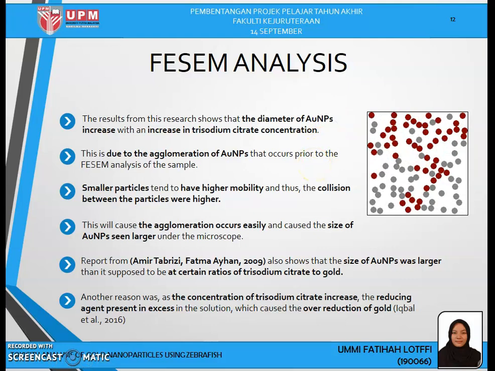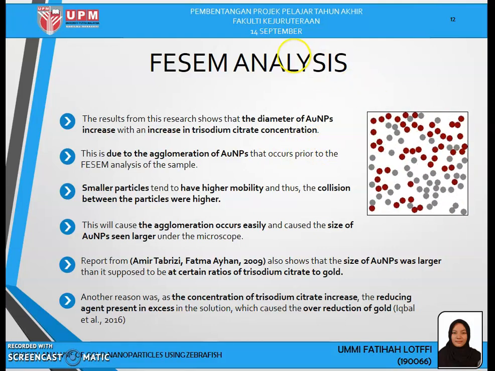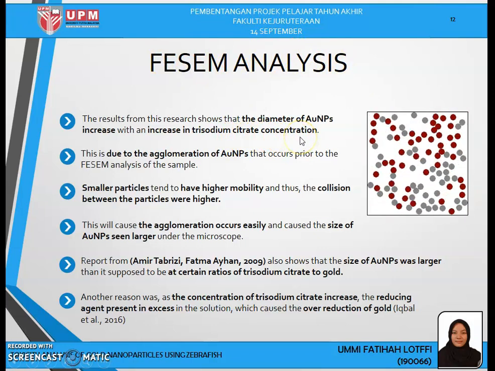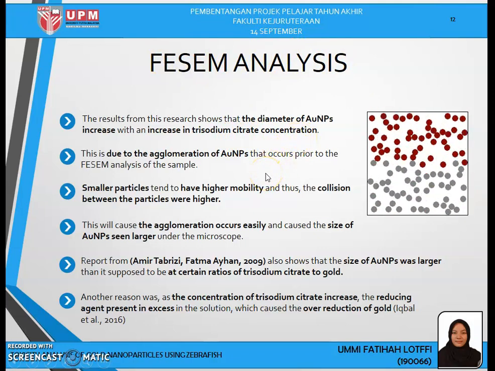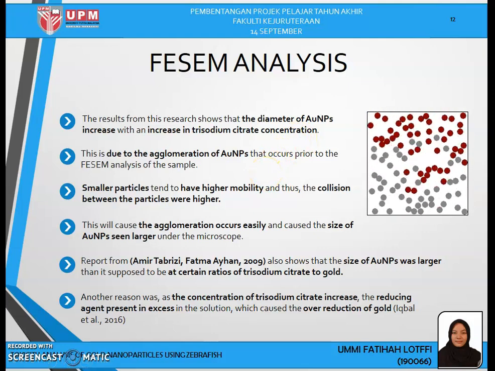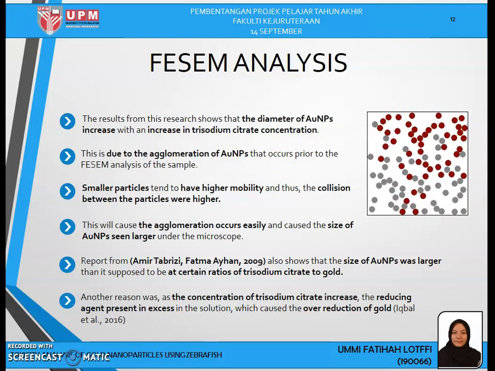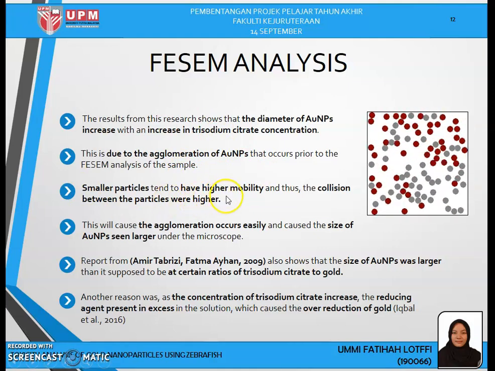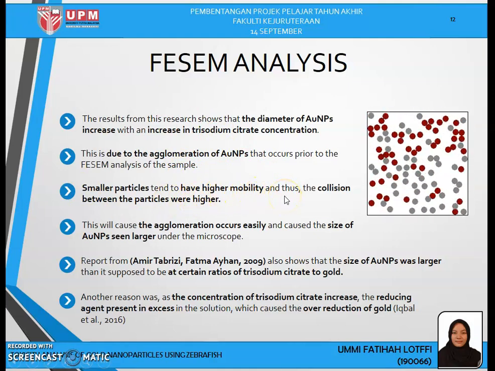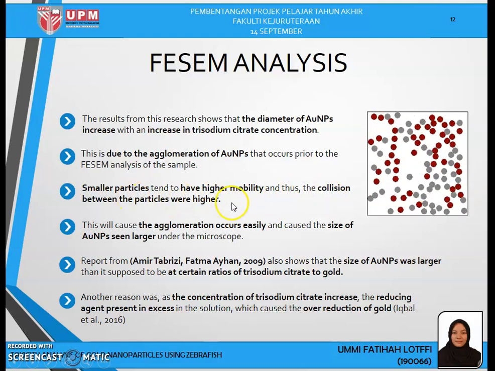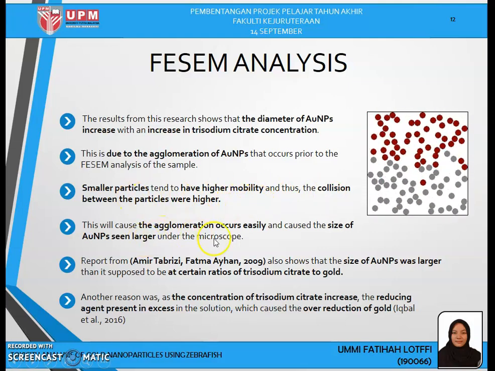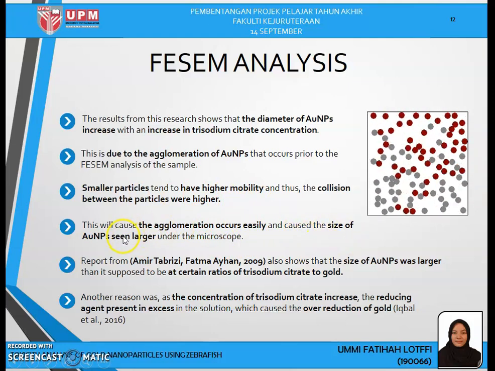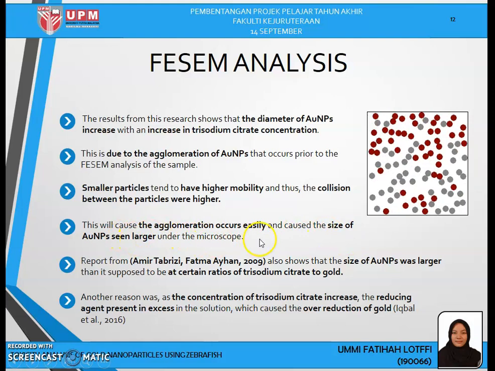From the result, the diameter of gold nanoparticles increased with an increase in trisodium citrate concentration. This is due to the agglomeration of gold nanoparticles that occurred prior to the PSEM analysis of the sample. Smaller particles tend to have higher mobility, and thus the collision between the particles is higher. This will cause agglomeration to occur easily and cause the size of gold nanoparticles to be seen larger under the microscope.